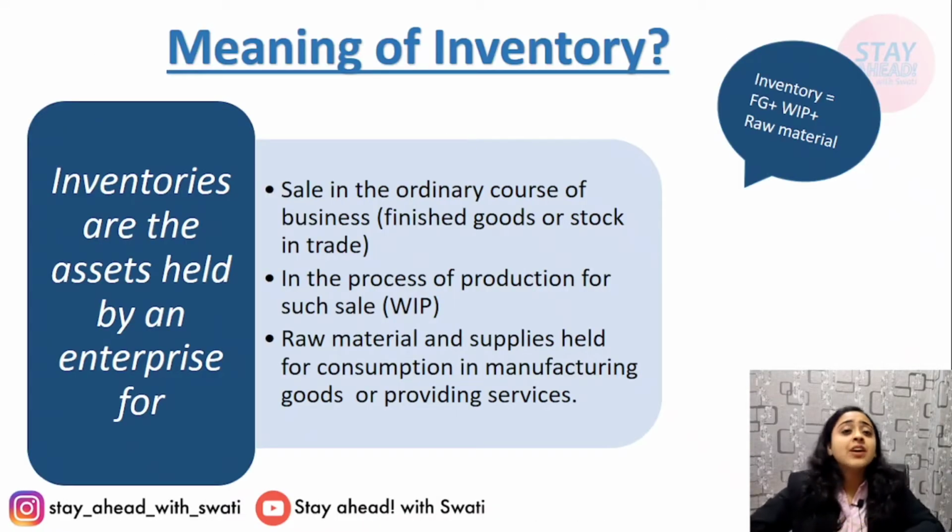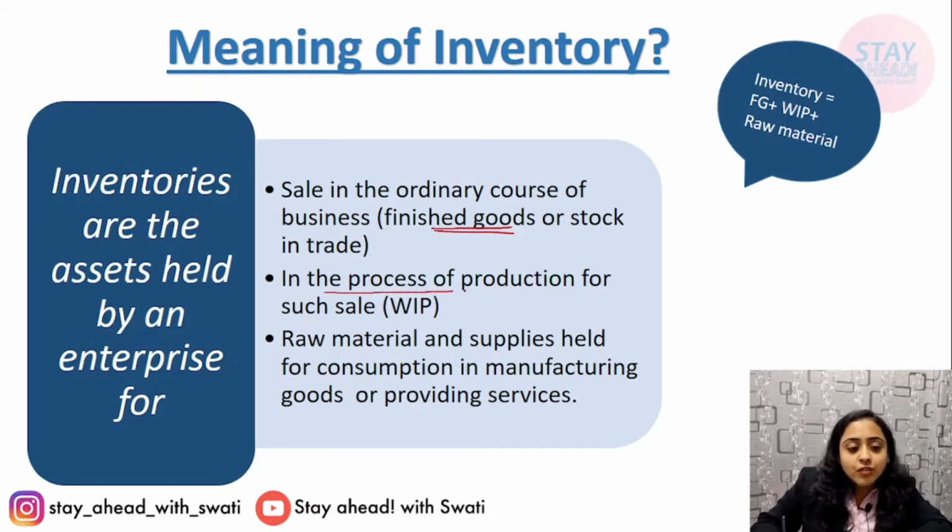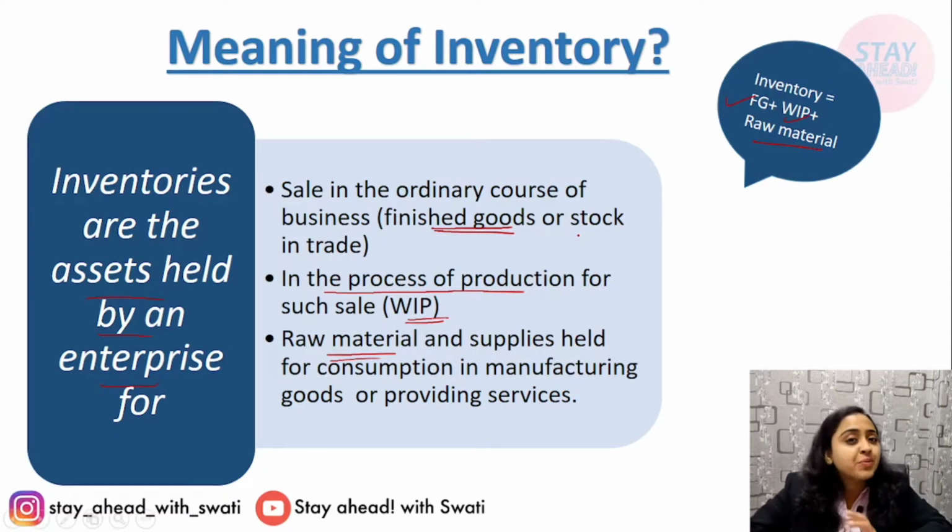First comes the meaning of inventory. Sale in the ordinary course of business, that means finished goods, in the process of production, that is WIP, and raw material. These all three will be considered in inventory. Now inventory means finished goods, WIP and raw material. All three will be included in the valuation of inventory. Inventories are the assets held by an enterprise as finished goods, WIP or raw material. This is the definition given by the standard.